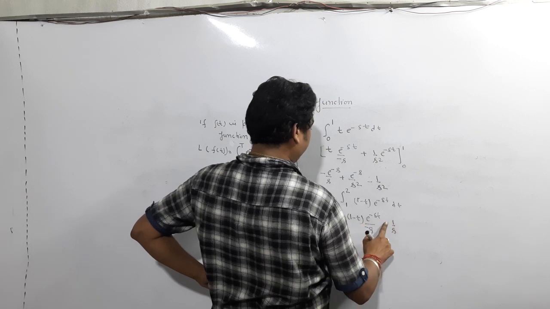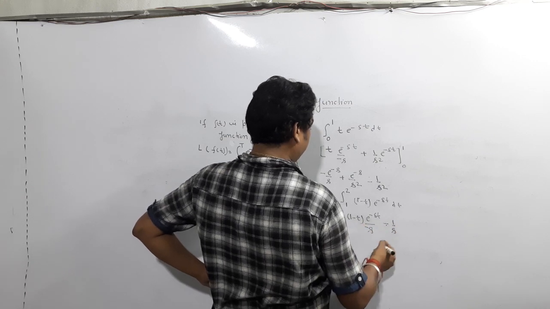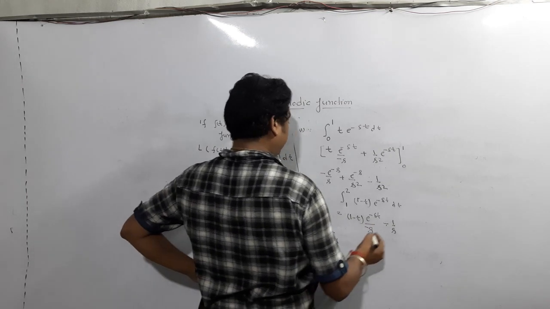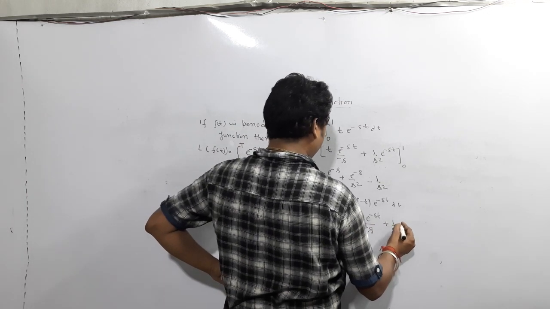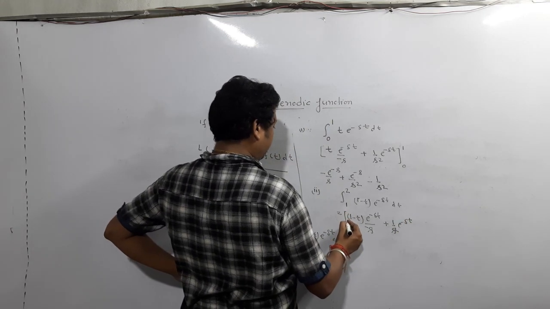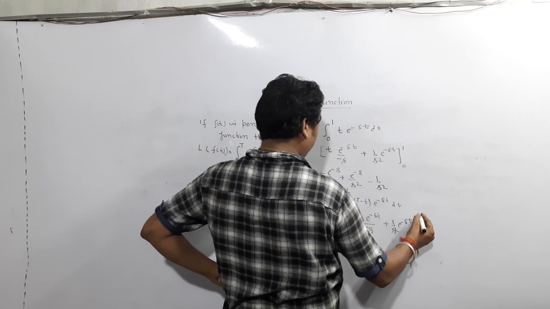Again the differentiation of this, a minus will come, and e^(-st), again a minus will come, so plus 1 by s^2 e^(-st). What is the limit? 1 to 2.